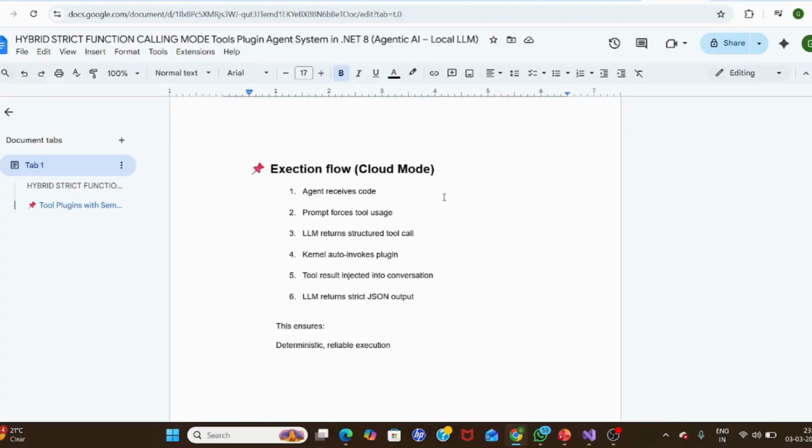The flow is very simple. The agent receives the code, meaning OrderService.cs is our code file. Then the prompt, our system prompt, forces tool use because the prompt itself contains the tool references. The LLM returns the structured tool call, through the kernel. The kernel will invoke it, but the LLM takes the decision, and finally gives the response based on the tool response along with our prompt and the code we gave. The LLM returns the final JSON with deterministic, less hallucinated, and more reliable execution.